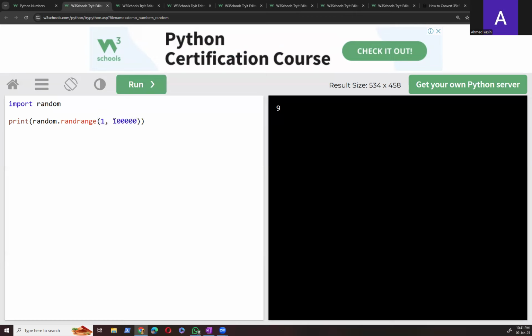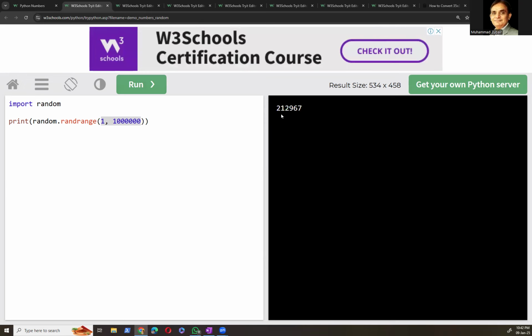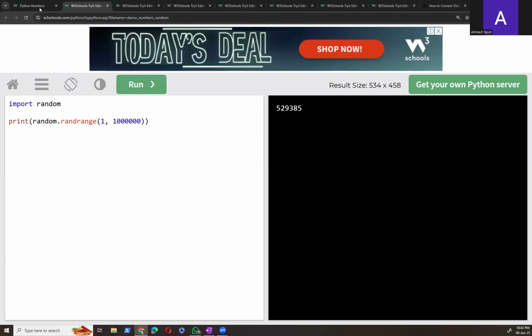So maybe this is 1 million. We want to choose a number from between 1 to 1 million. So what could it be? That is very random. And each time when you press this run button, it will create a random number. Okay, this is very interesting.